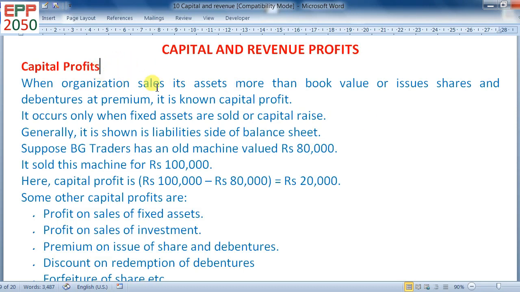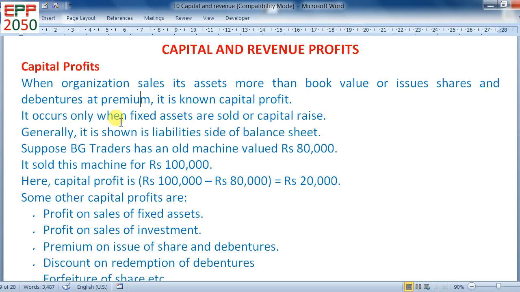Capital profit. When an organization sells its assets at more than book value, or issues shares and debentures at a premium, it is known as capital profit. Assets sold at more than book value means profit. Shares issued at a premium means capital profit, and debentures issued at a premium means capital profit.